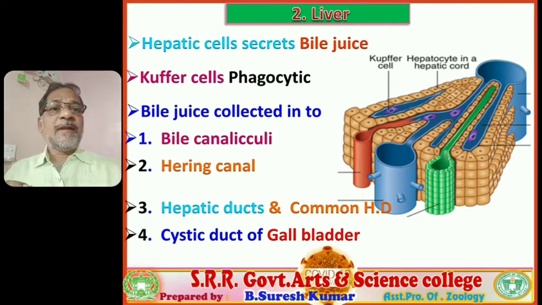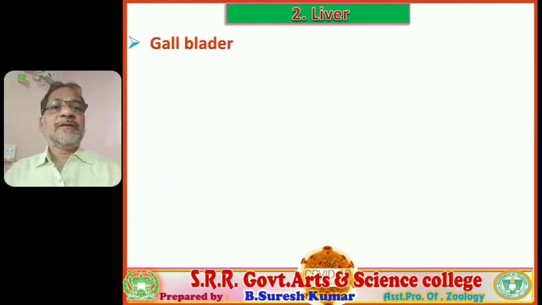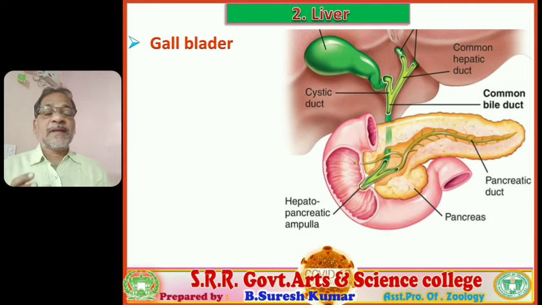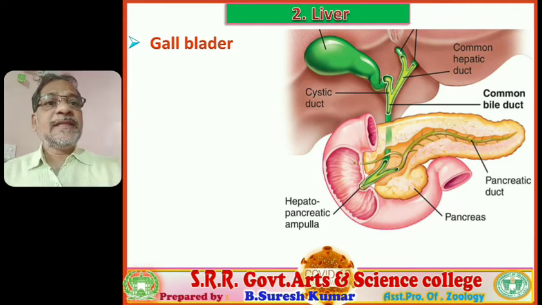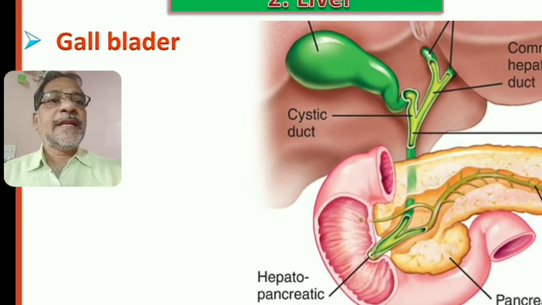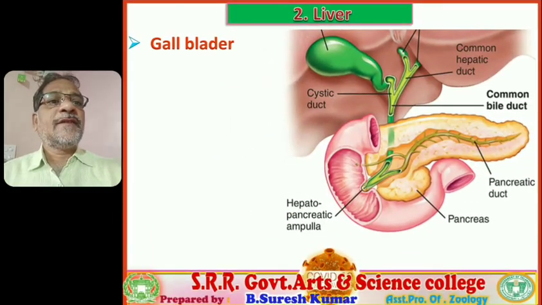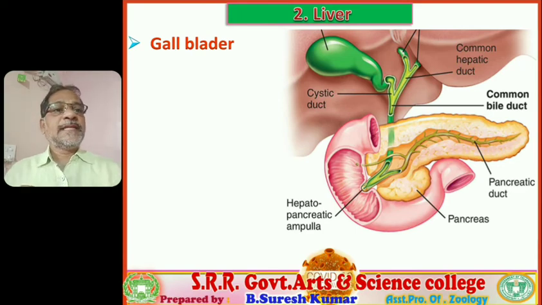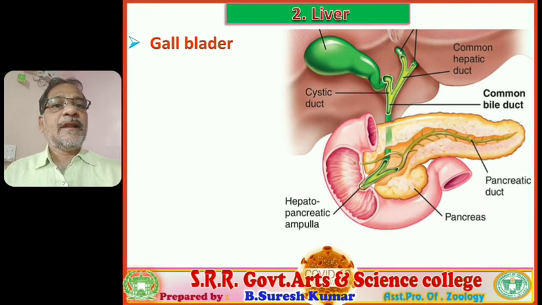So what is the gallbladder? You observe the gallbladder is a muscular sac, greenish or light yellowish in color. You observe this visual. The green color muscular sac is present in between the two lobes of the liver, that is the gallbladder, which stores the bile juice secreted by the liver.